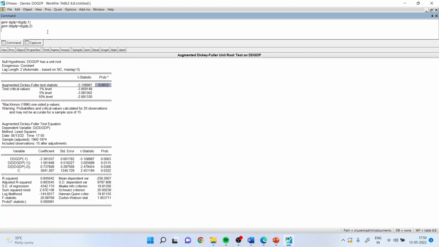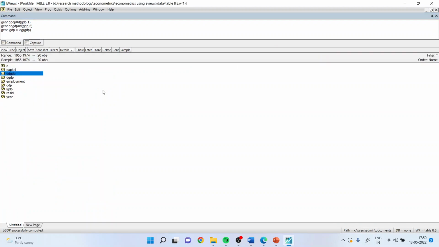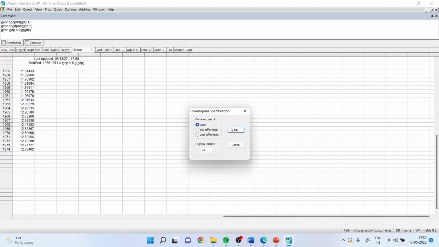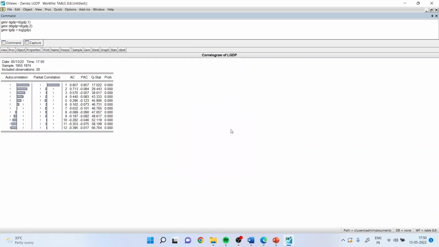Now, there is still another method to make the series stationary, and that is by using log. So here, generate LGDP, that is the log of GDP. Enter. A new series will come into existence, which is the natural log of the existing series. View, correlogram, keep it at level only, click OK. Even after the logarithmic transformation, the series still has some spikes.